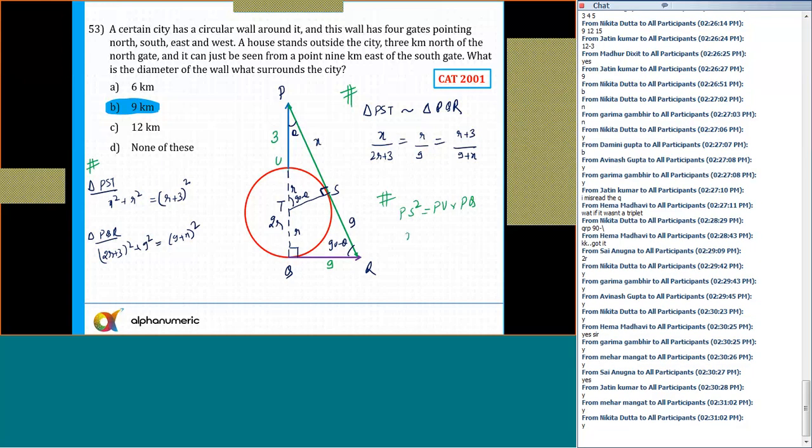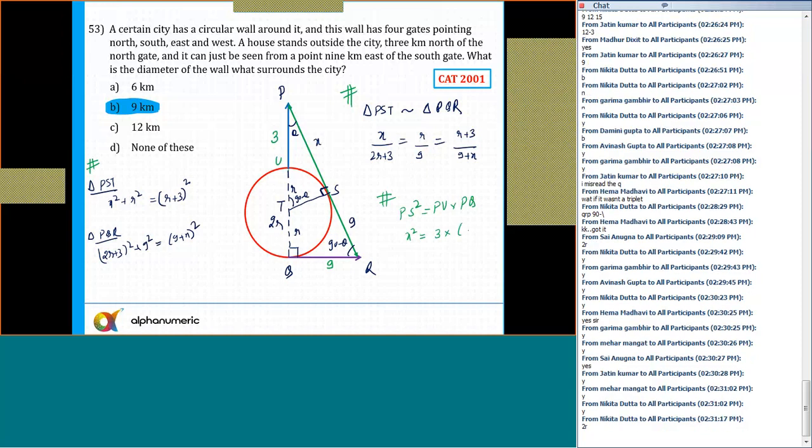So I'll say this is x square. So x square is equal to PU into PQ. PU is equal to how much? That is 3. And PQ is equal to how much? That is equal to 3 plus 2R. Yes or no? That is 3 plus 2R. So that is also x square. I think by knowing this fact, it can give you the answers quickly.